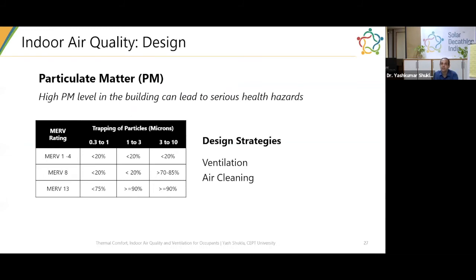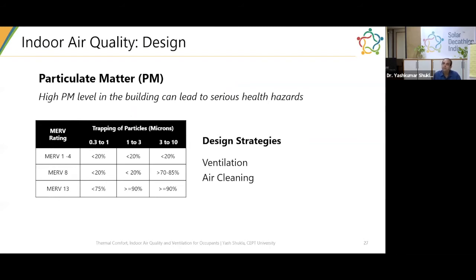Like I mentioned, for example, MERV 8 is very effective for trapping PM10 particles, but may not be very effective for 1 to 3 microns. So depending upon the level that you want, if you want to maintain PM 2.5, which is essentially referring to a certain size of particles, you need to use a different strategy.